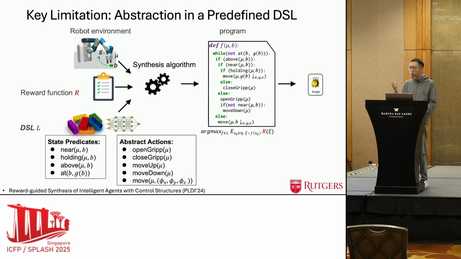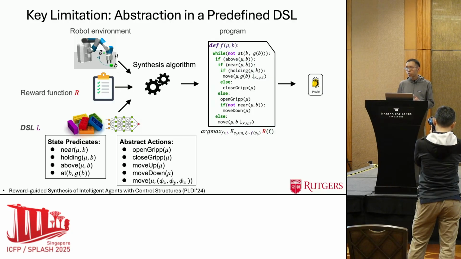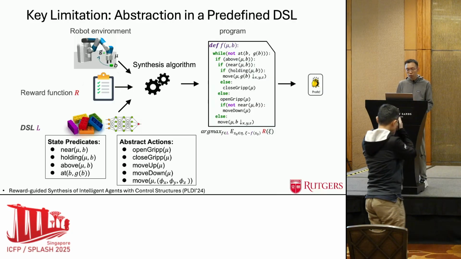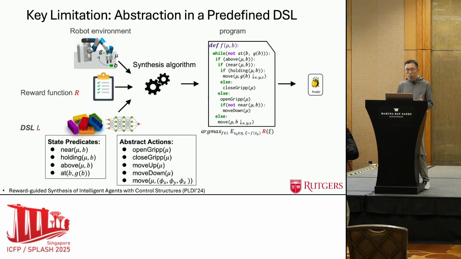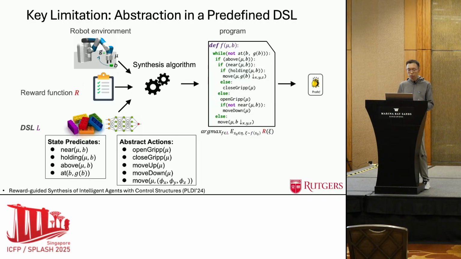For something as simple as this pick and place task, that means defining state abstraction predicates for the end effector holding the block, or the end effector being moved above a block b, and also including actions such as opening and closing the grippers, moving the end effector up and down. So if you switch the synthesis algorithm to another domain, those predicates and the abstract actions have to be redefined, which is not going to be scalable.